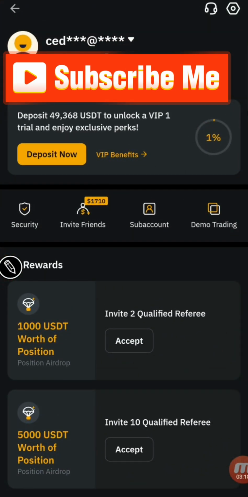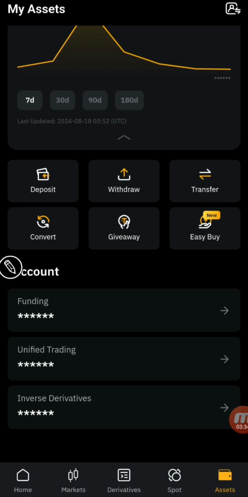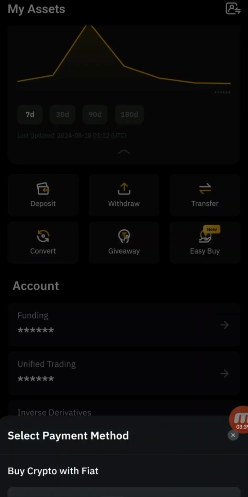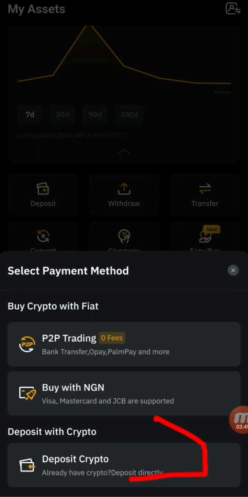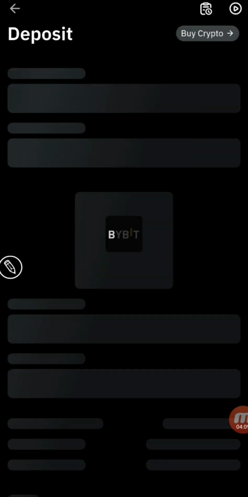You come back to your ByBit. Let's go back. Click on assets. Then click on deposits. Click on deposit crypto here. We move on. In my case, I have it already in my search history, but in case you do not have it in your search history, just search for DOGS at that center. Then I click on DOGS.